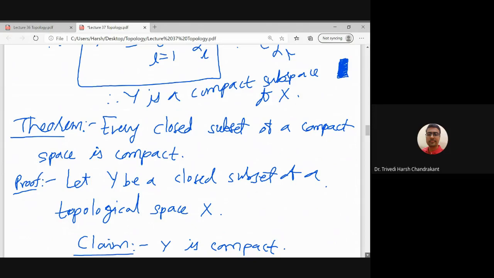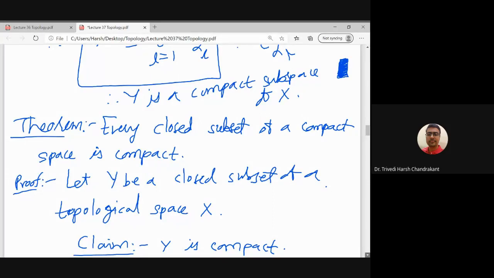Why? Because I am taking a closed subset of a closed and bounded set. A closed subset of a closed set is always closed, and since it is a subset of a bounded set, it is also bounded.